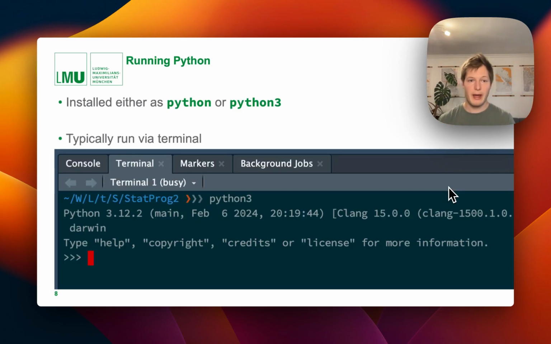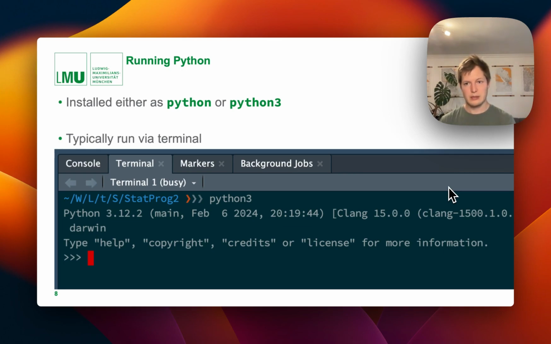Next up, if you want to run Python, it is installed either as python or python3. We will be exclusively using Python version 3 point something here. There were also older Python versions available, of course, but they're not really supported anymore. So anything is Python 3 point something now. And this is going to be installed on your computer as python or python3, to be used within your terminal.